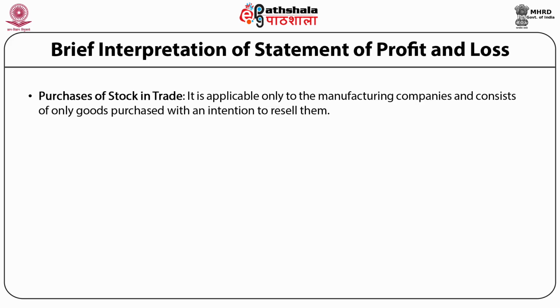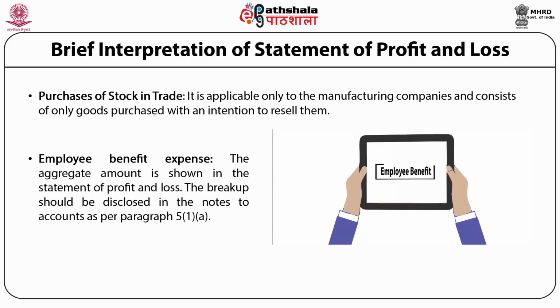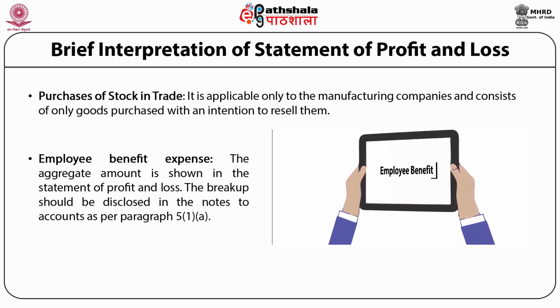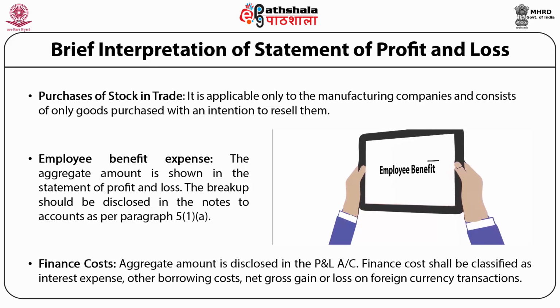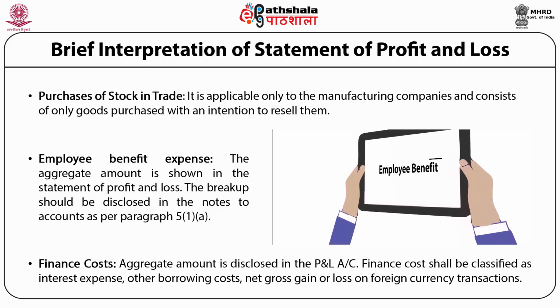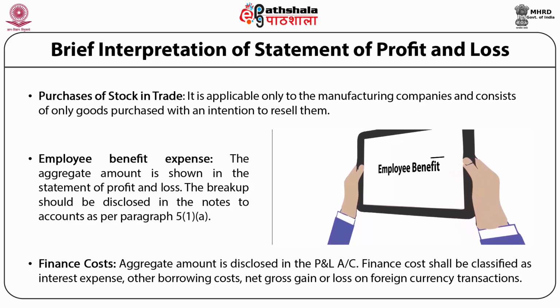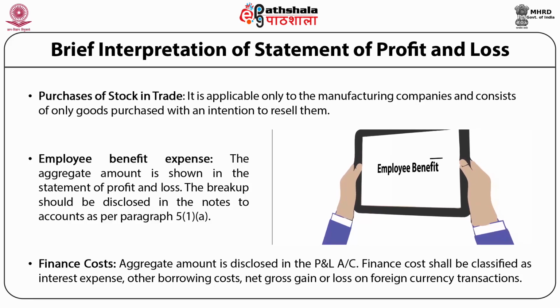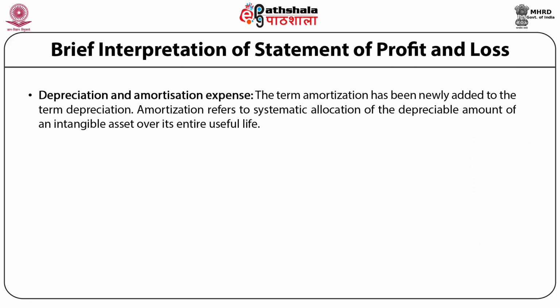Employee benefit expenses. The aggregate amount is shown in the statement of profit and loss. The breakup should be disclosed in the notes to accounts as per paragraph 5(1)(a). Finance costs. The aggregate amount is disclosed in the profit and loss account. Finance cost shall be classified as interest expenses, other borrowing costs, net gain or loss on foreign currency transactions. Depreciation expenses. The term amortization has been newly added to the term depreciation.